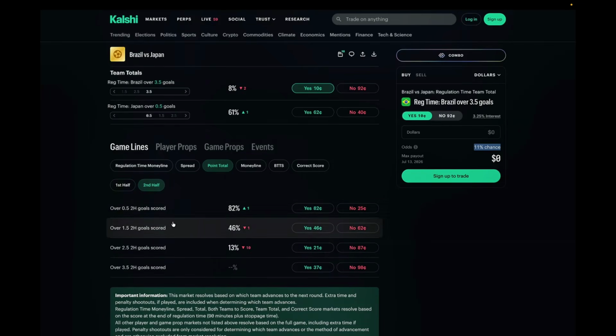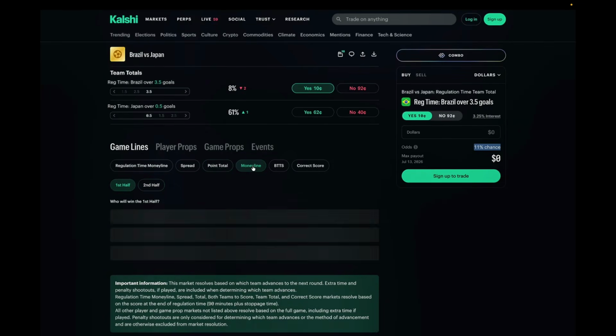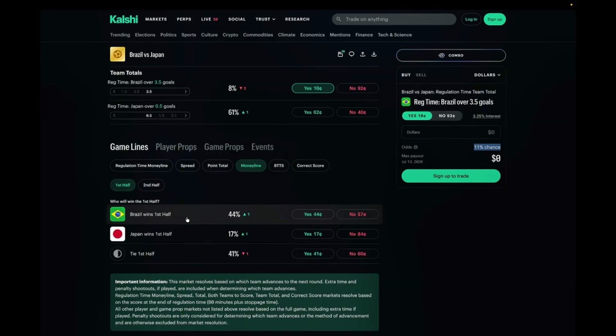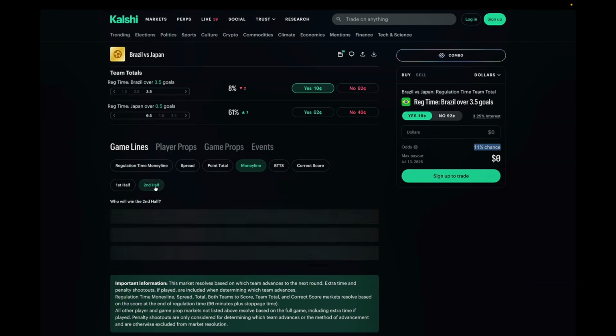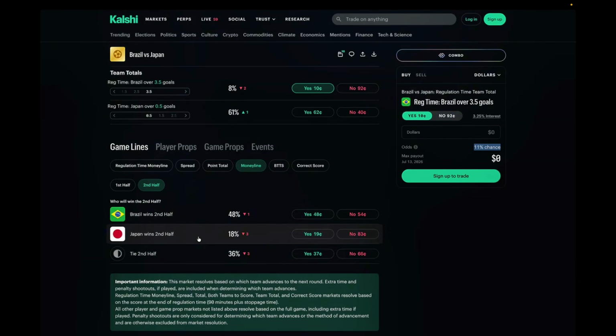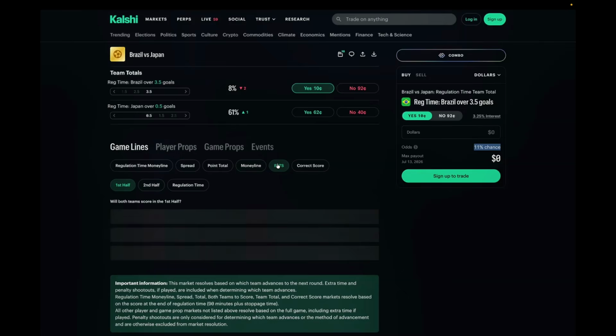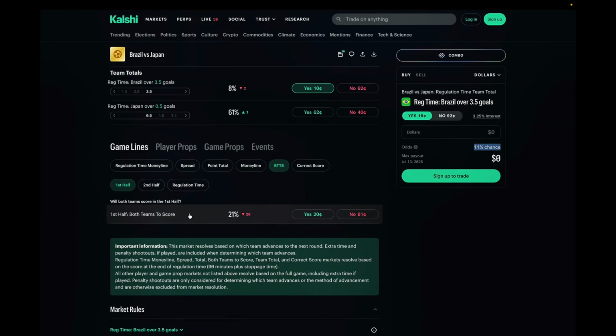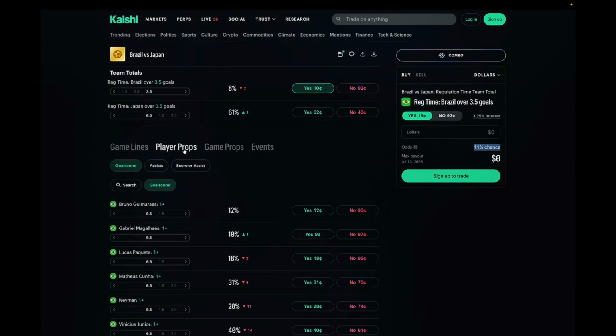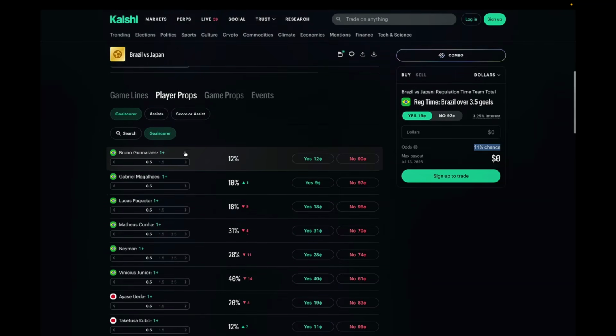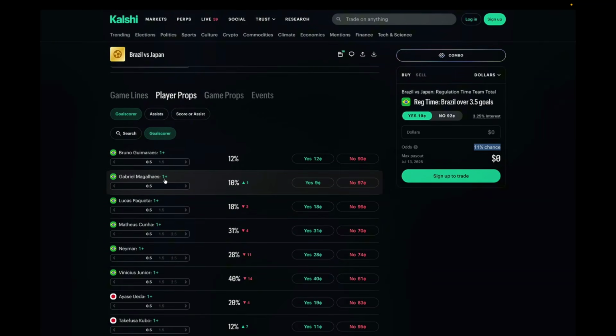I mean, there's plenty of options to choose from here on Kalshi. Okay, here's the money line three-way for the first half. You could also do the second half, same thing here. Plenty of options to be able to find an edge, both teams to score. Now, the volume probably is going to go up way more in the coming days, and that's going to benefit you for sure.